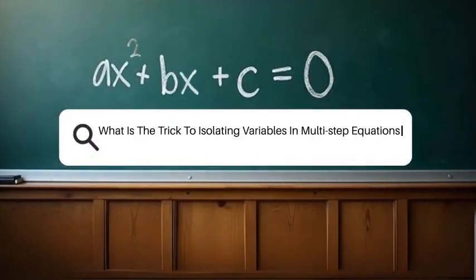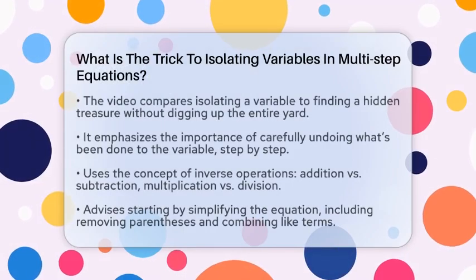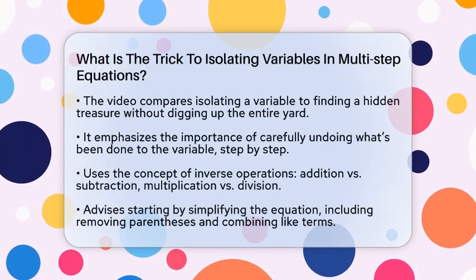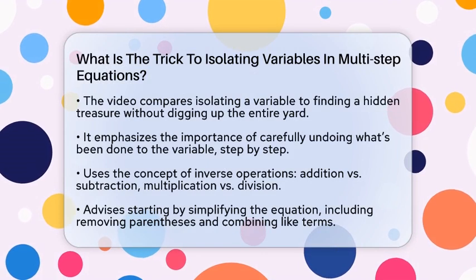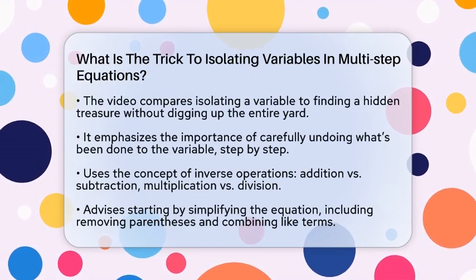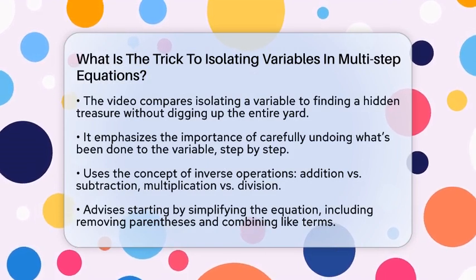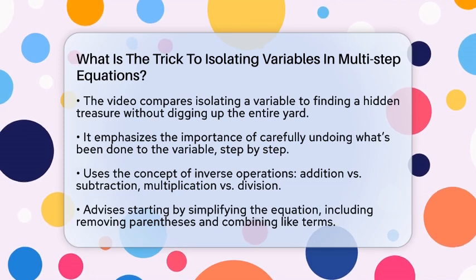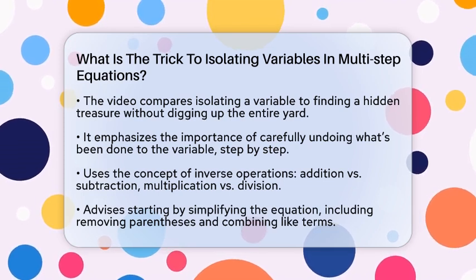What is the trick to isolating variables in multi-step equations? Imagine trying to find out what a hidden treasure is worth without digging up the entire yard. That's similar to isolating a variable in an equation. It's all about carefully undoing what's been done to the variable step by step.